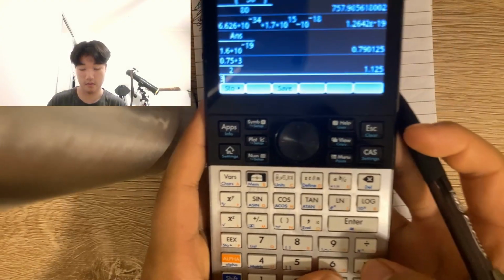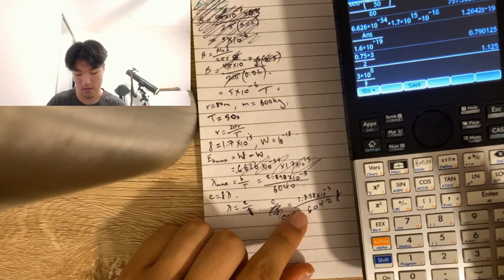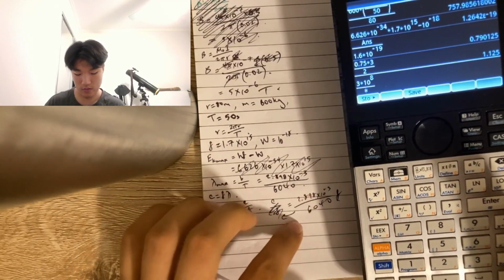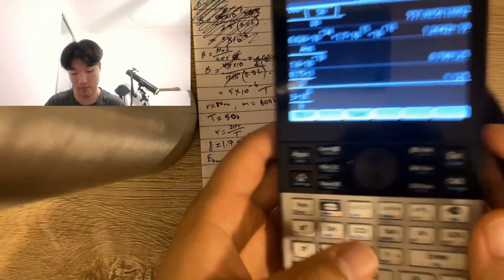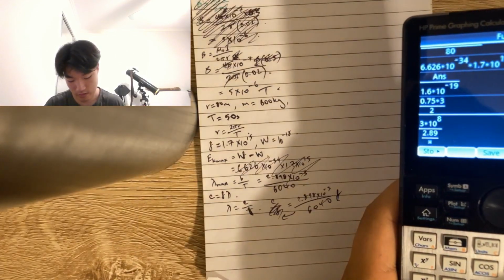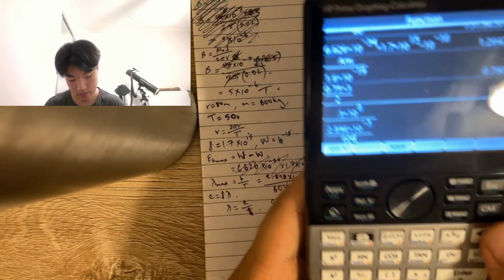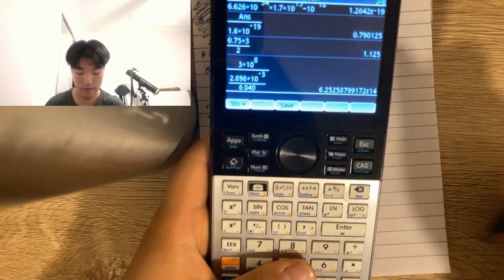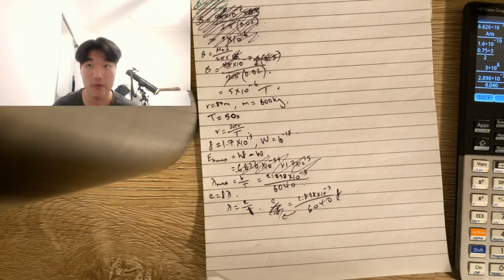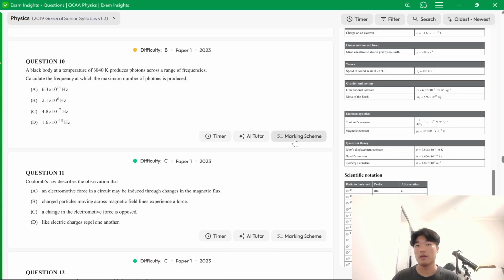Hopefully that makes sense. It should make more sense if I demonstrate on the calculator. So hopefully you can see what I mean by this. Here I just put the fraction of 2.898 times 10 to the negative 3 over 6040. That's the frequency. 6.25 times 10 to the 14. Yeah, that's A.